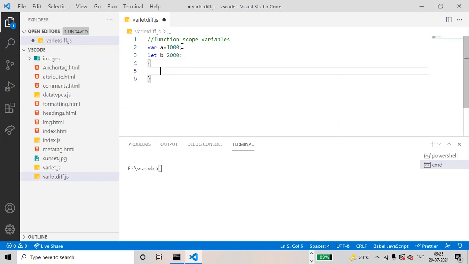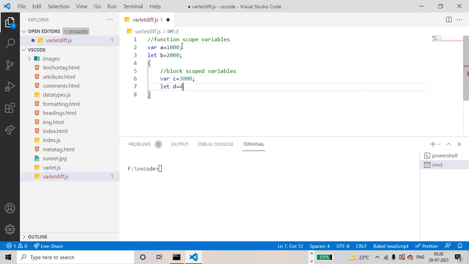Okay, block scope variables. Okay, var c equals to 3000, let d equals to 4000.